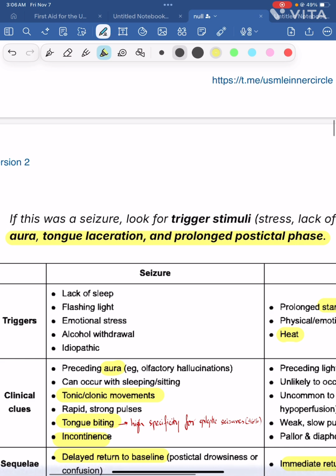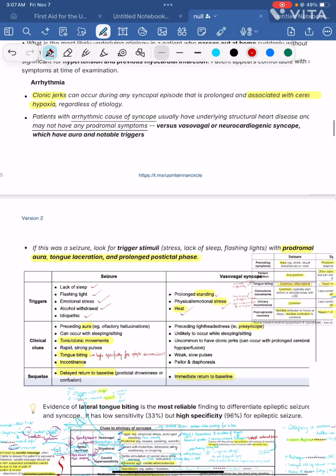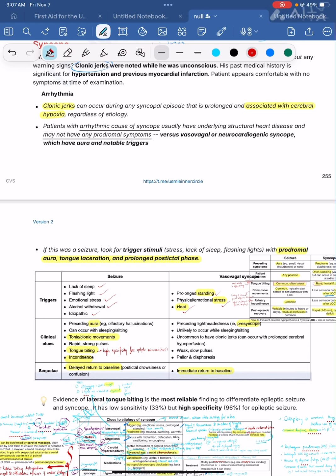For seizure, the trigger can be lack of sleep, flashing light, emotional stress, alcohol withdrawal, and idiopathic causes. For vasovagal syncope, it is prolonged standing, physical or emotional stress, and heat. These may precipitate vasovagal syncope, whereas lack of sleep, flashing lights, emotional stress, alcohol withdrawal, and idiopathic causes can precipitate a seizure. That's all we have to discuss for syncope.